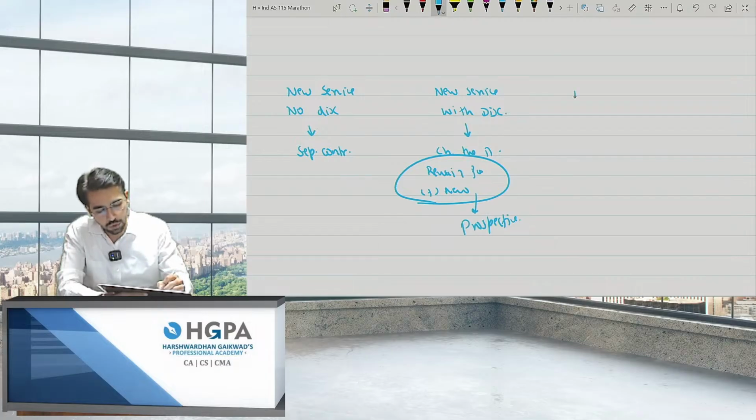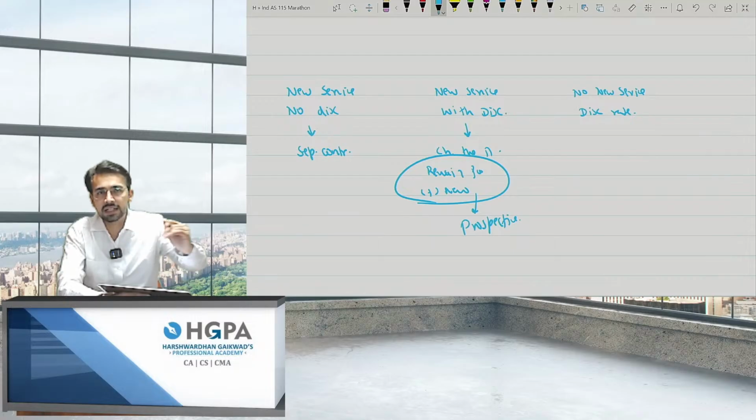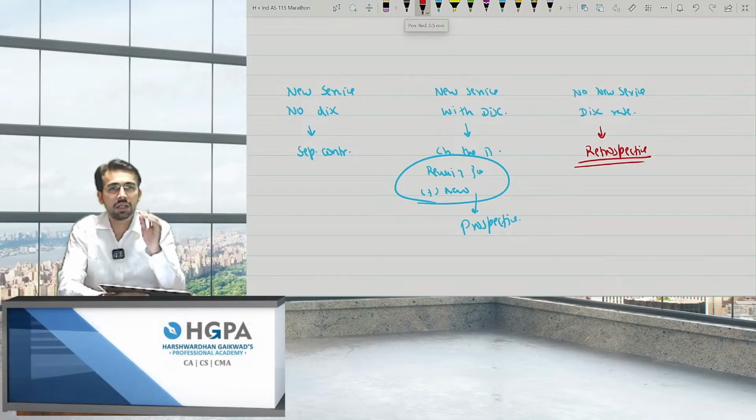But if there is no new service but a discount rate, the service is not new, it is the old service itself, I will just extend the days and we are giving the discount rate, right? At that point of time, you have to take retrospective accounting. Retrospective over here is known as the cumulative catch-up. Now, what do you mean by cumulative catch-up? It is nothing but retrospective, right?